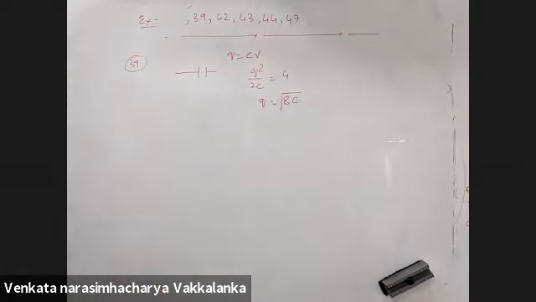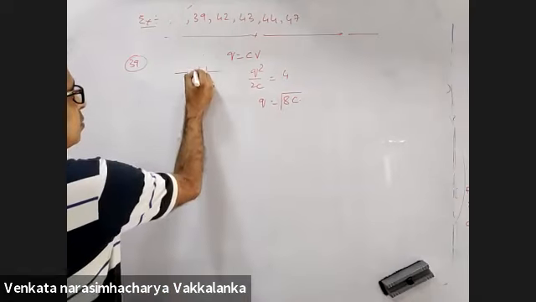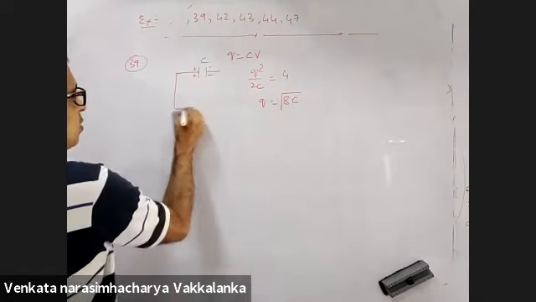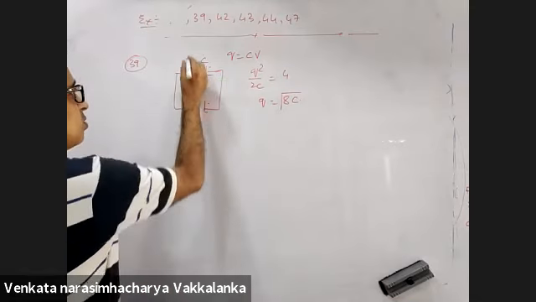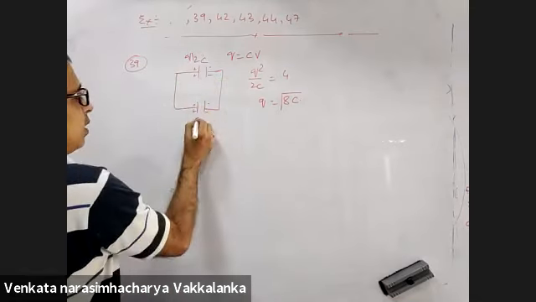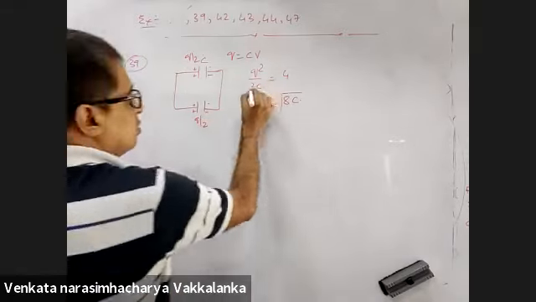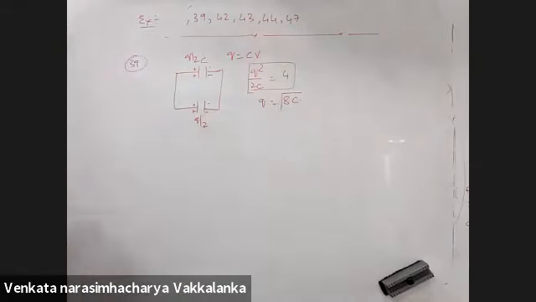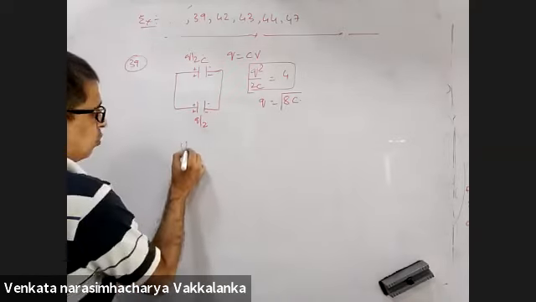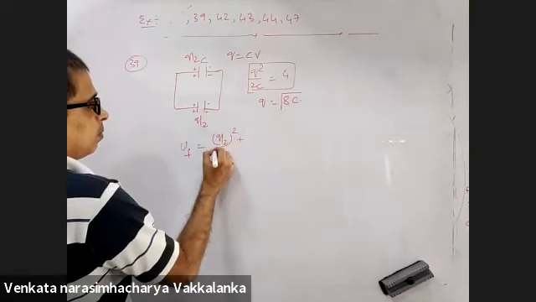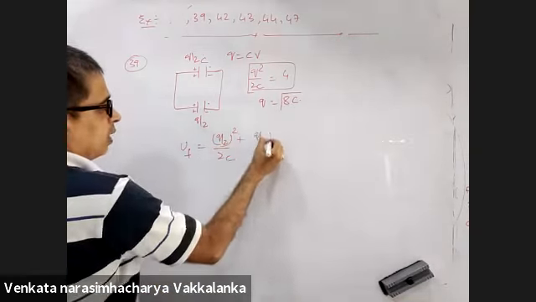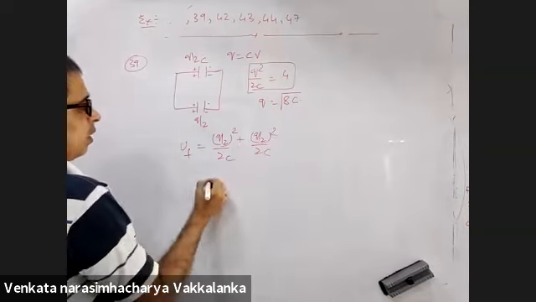So Q square by 2C gives 4 joules of energy. It is connected to an identical capacitor. You have positive charge on this, negative charge on this. So it is connected to an identical capacitor, means this will become Q by 2, this will become Q by 2. What is the initial energy? This is the initial energy. Finding the total energy stored in the two capacitors, what will you finally get? Q by 2 whole square by 2C plus Q by 2 whole square by 2C.